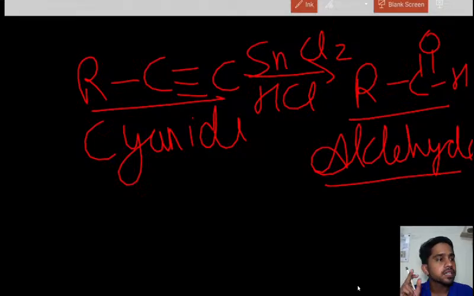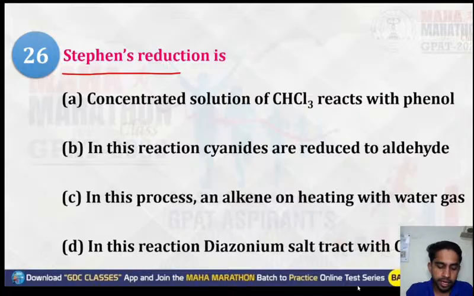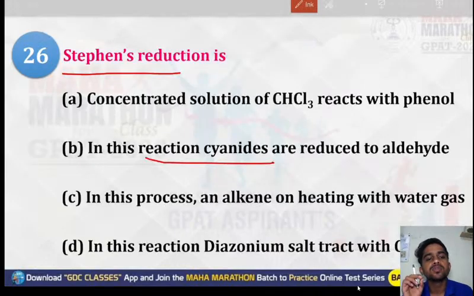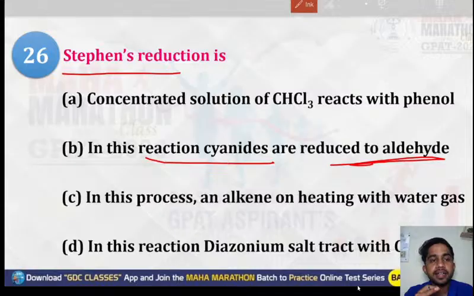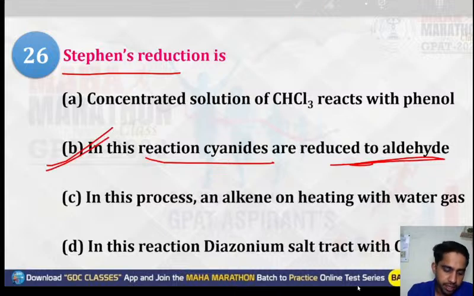That's why the question has asked about the basicity, not about the acidity. So the correct option will be: the concentrated solution of SnCl2 reacts with cyanide in Stephen reaction. In this reaction, the cyanides are reduced to aldehyde. Cyanide is getting converted into the aldehyde in the presence of SnCl2 and acid. So option number B will be the right answer.